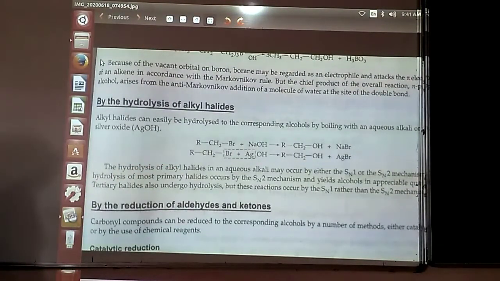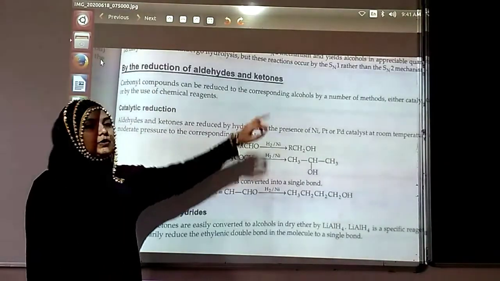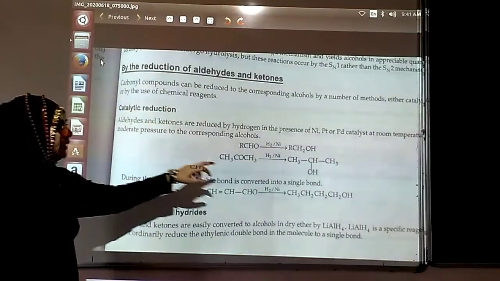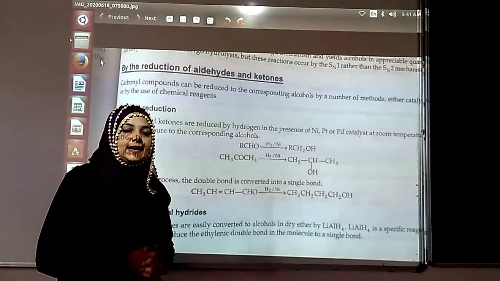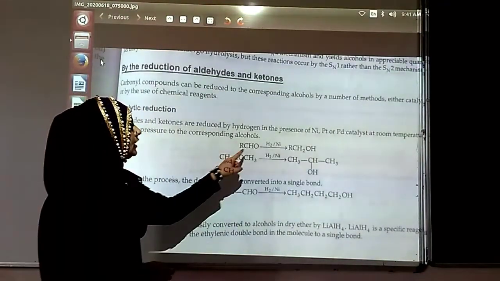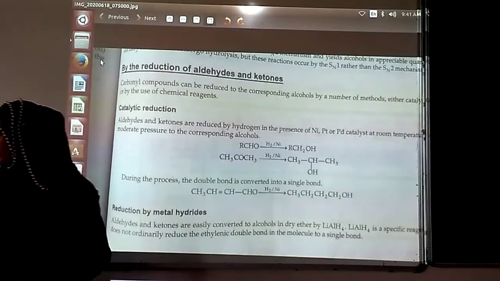Reduction of the aldehydes and ketones can also give the preparation of the alcohol. Catalytic reduction, it means you have to use a catalyst, a catalyst like nickel. Nickel in the presence of hydrogen. You are having your H over here, so it will be reduced from that particular compound.